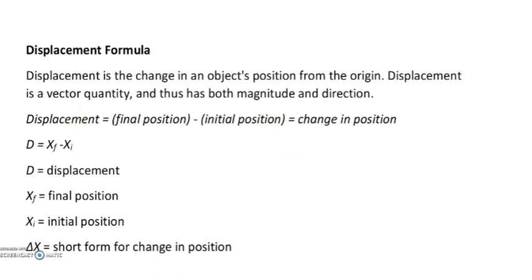In terms of an equation with variables, you can write it as d equals xf minus xi, where d is the displacement, xf is the final position, and xi is the initial position. It will be taken as delta x for a very short change in position. So this is the equation for displacement.